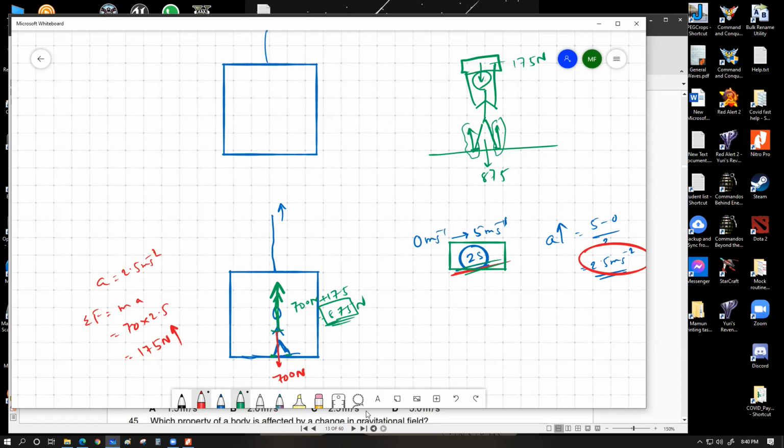That we would require a bigger force, and that force has to come from the bottom of the lift, which should work on our body through our legs. Is this concept understandable? Yes, sir.